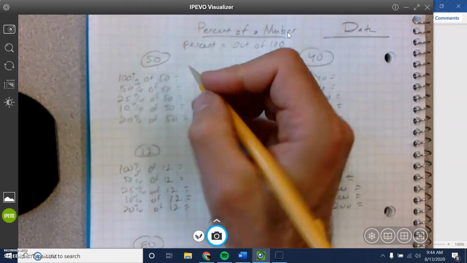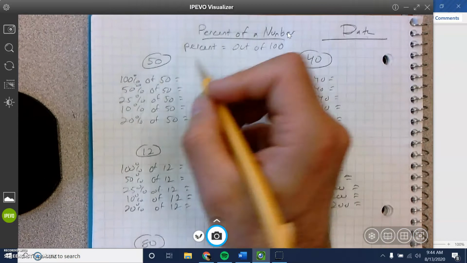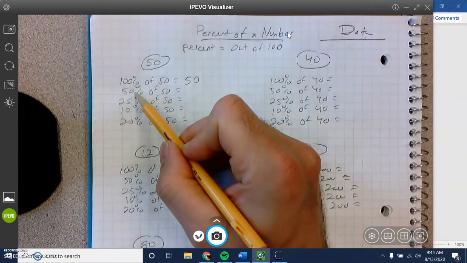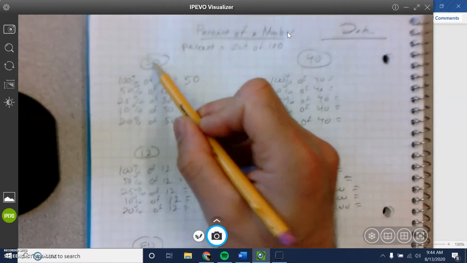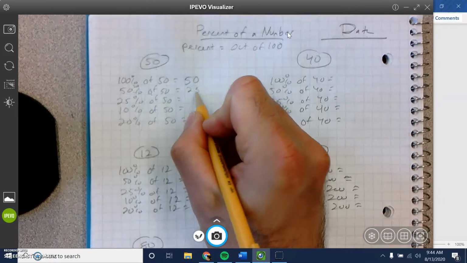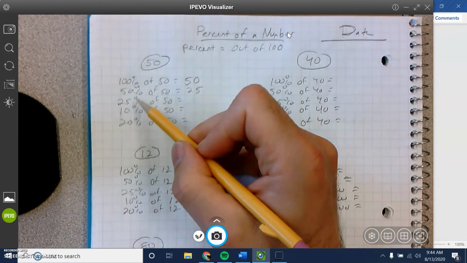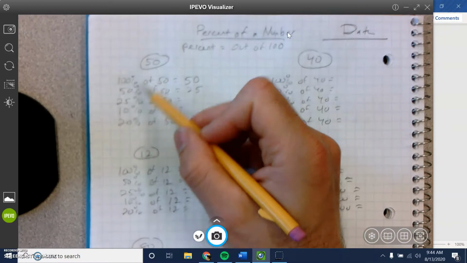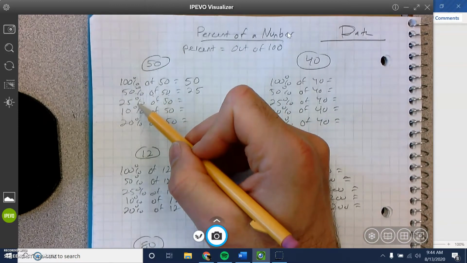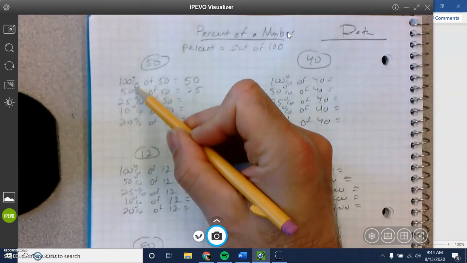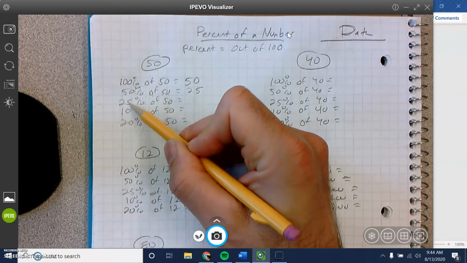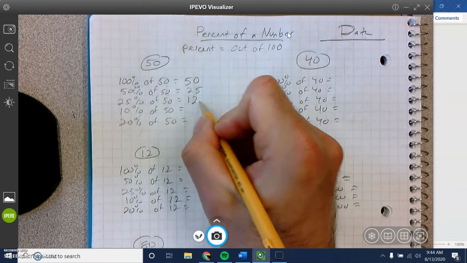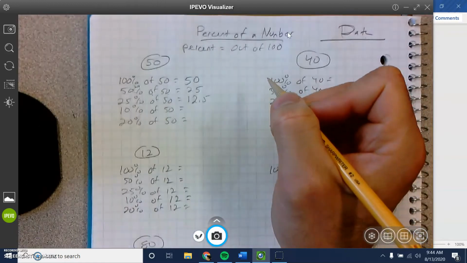100% of 50 is the whole thing. If you're 100%, you get them all, right? You got all the pieces, so that's still 50. 50% is half, so half of 50 obviously is 25. 25% is a fourth, so you divide by 4. Or it's also half of 50, right? So half of 50 is 25, and half of 25 is 12 and a half.